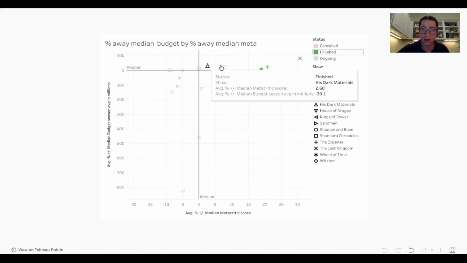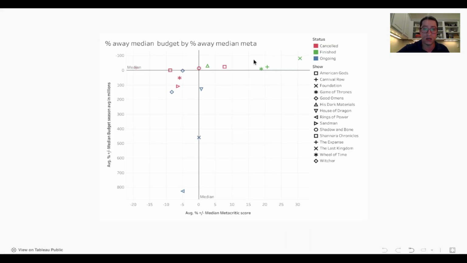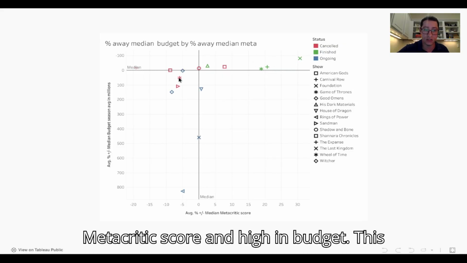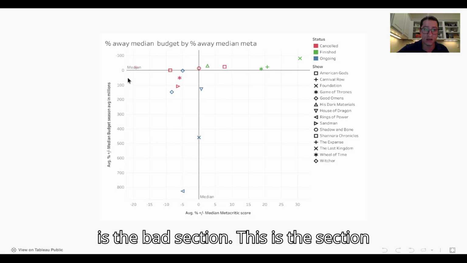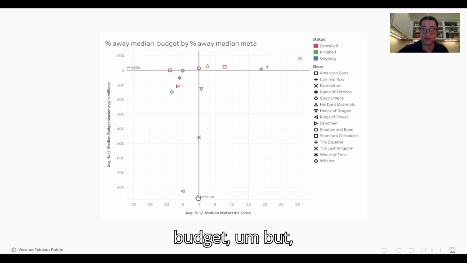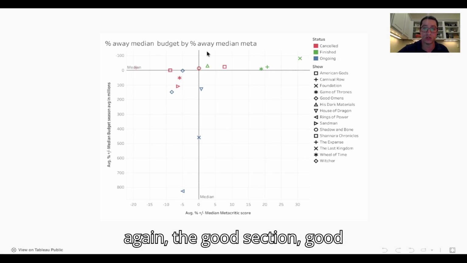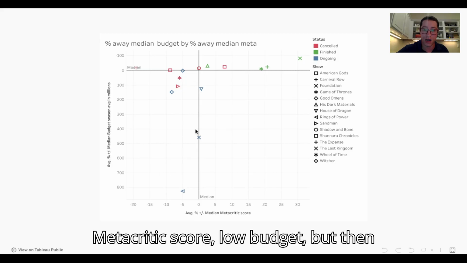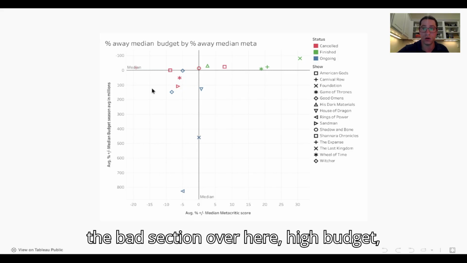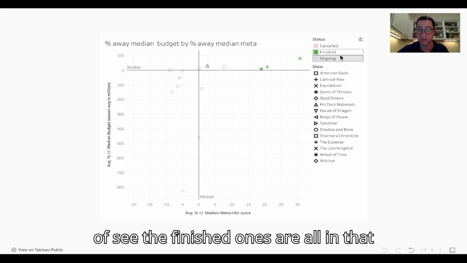This is high in Metacritic score and high in budget. This is the bad section. This is the section you don't want to be in. This is high in budget, but low in Metacritic score. So again, the good section, good Metacritic score, low budget, but then the bad section over here, high budget, low Metacritic score.